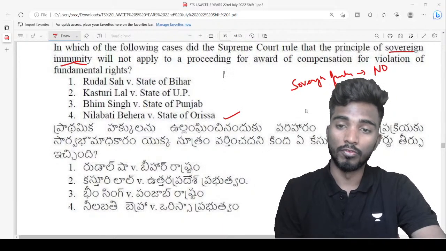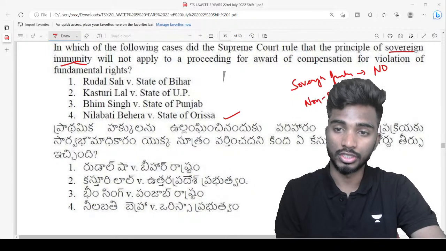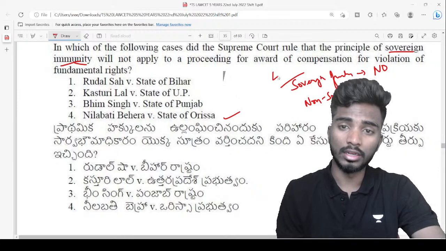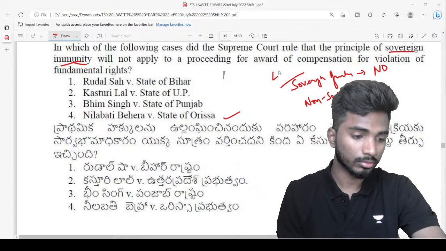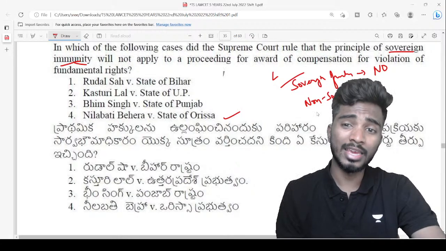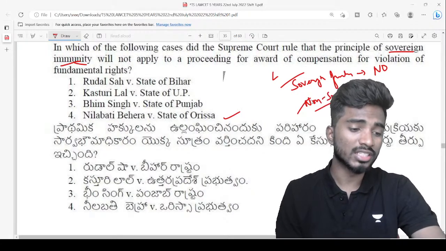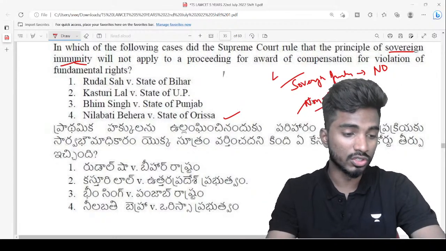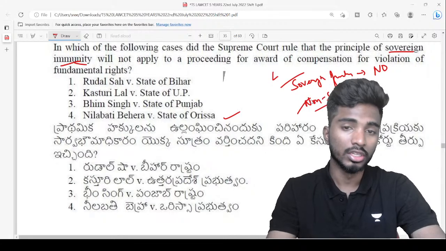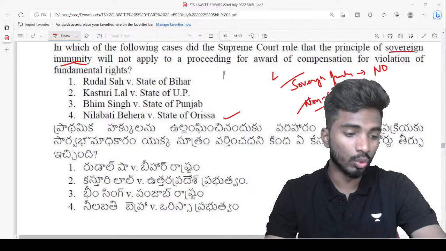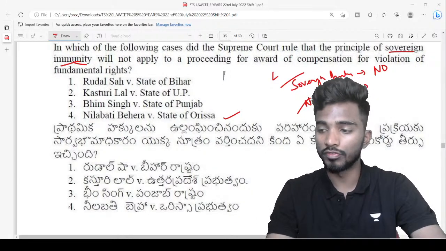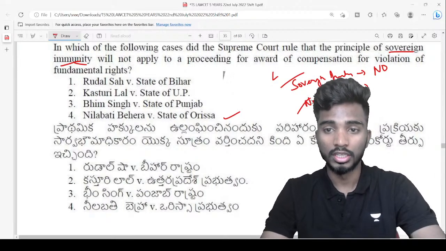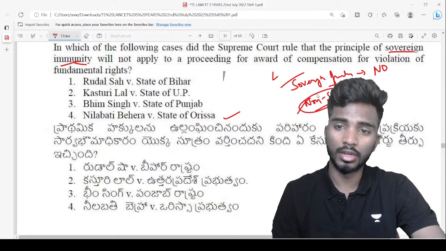Right. So sovereign functions are like maintaining... the accident case was non-sovereign, right? In the accident case, he was a driver. He is not in the army, or the air force, or the navy. He is not protecting law and order. Anything that is with respect to independence of this country, security of the country, that is known as sovereign function, right? So non-sovereign functions are this one.